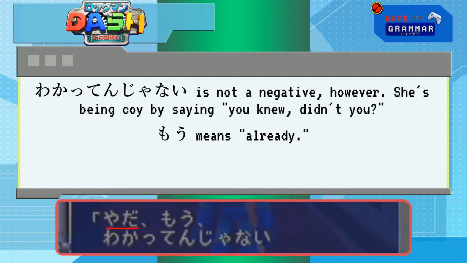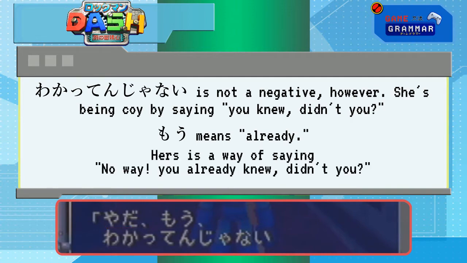So why would she say yada before that? Does she think it's gross that you like her? Unlikely. Seems to me she's being coy and flirty, like saying, no way, you already knew, didn't you?